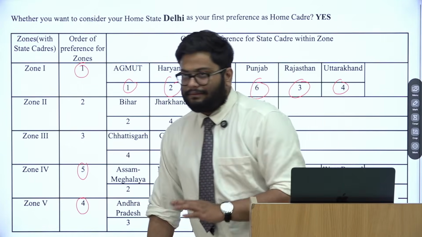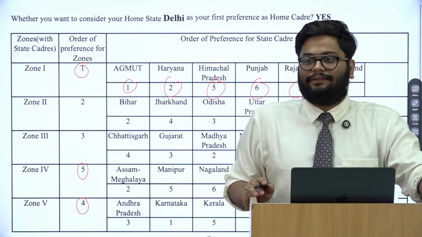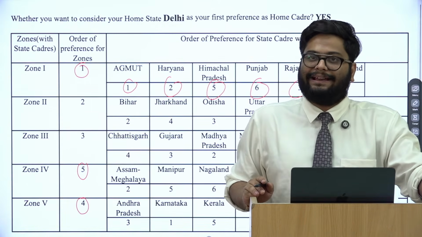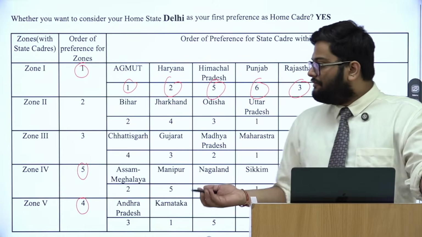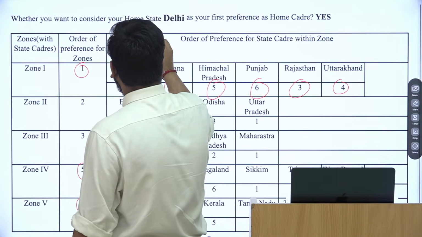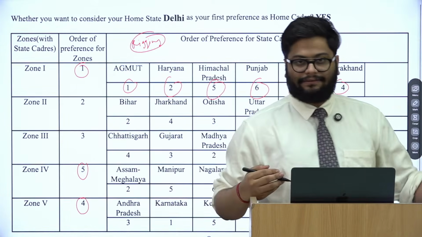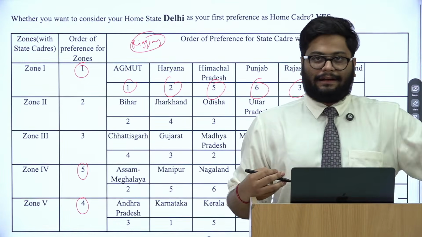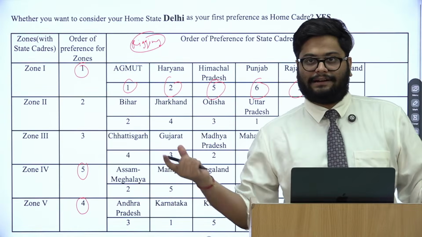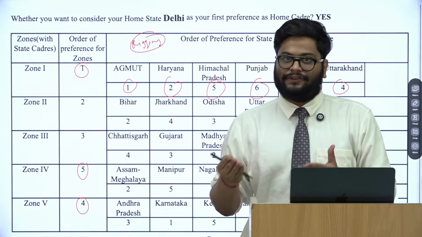The problem with the system was that it was quite easy to game. By gaming, I mean you were able to rig this system. Rigging was easy because I can claim myself as an insider from Delhi, and I can come as an outsider from Haryana if I have to eventually join Haryana, because insider vacancies are usually fewer.